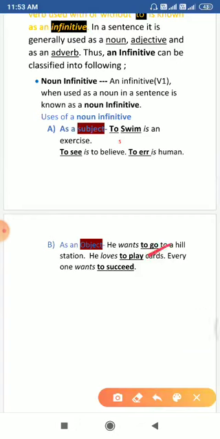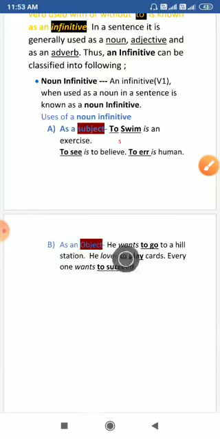An object is actually the first form of the verb with to. So you are seeing that the first form of the verb can be used as a subject in a sentence, and it can also be used as an object in a sentence. It is its second use.